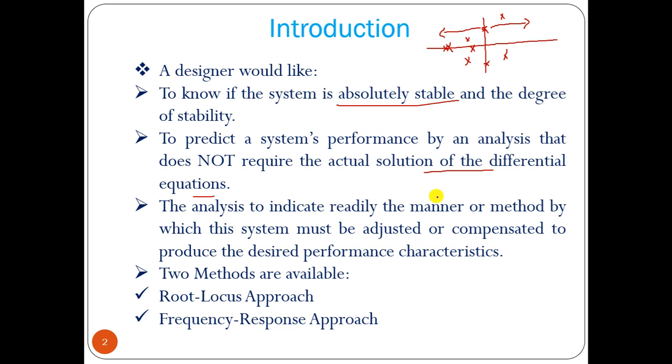How can we adjust that? Using the controller variable K, or we can have Kp, Ki, Kd. Using those we can vary those parameters and find out where the position of the pole is.